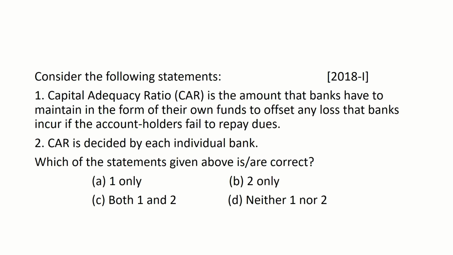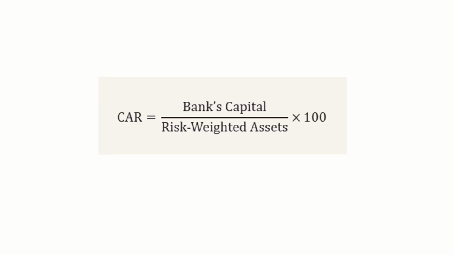Consider the following statements. Statement 1. Capital adequacy ratio is the amount that banks have to maintain in the form of their own funds to offset any loss that banks incur if the account holders fail to repay dues, which is true. And statement 2, CAR, or the capital adequacy ratio, is decided by each individual bank, is not true. CAR is set by financial regulators, and the RBI in the case of India. And here the right answer is option A, 1 only.